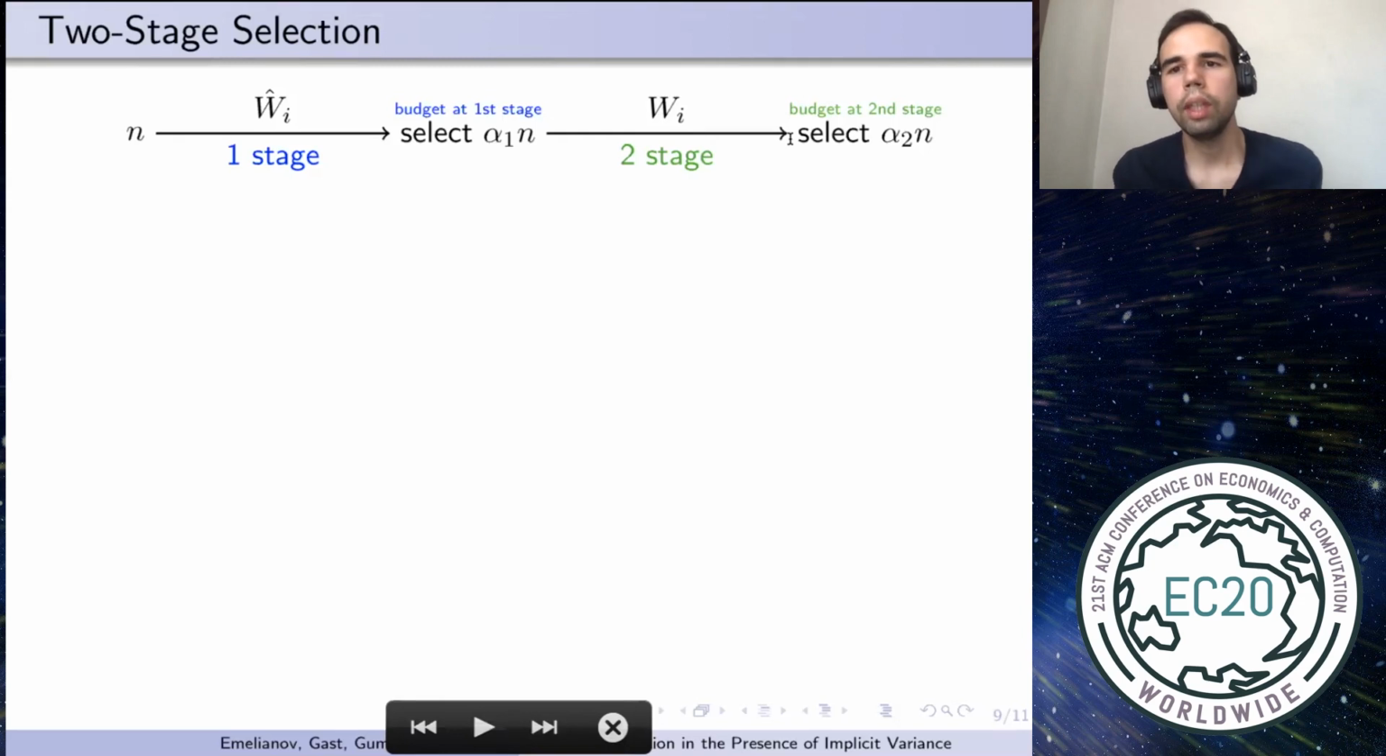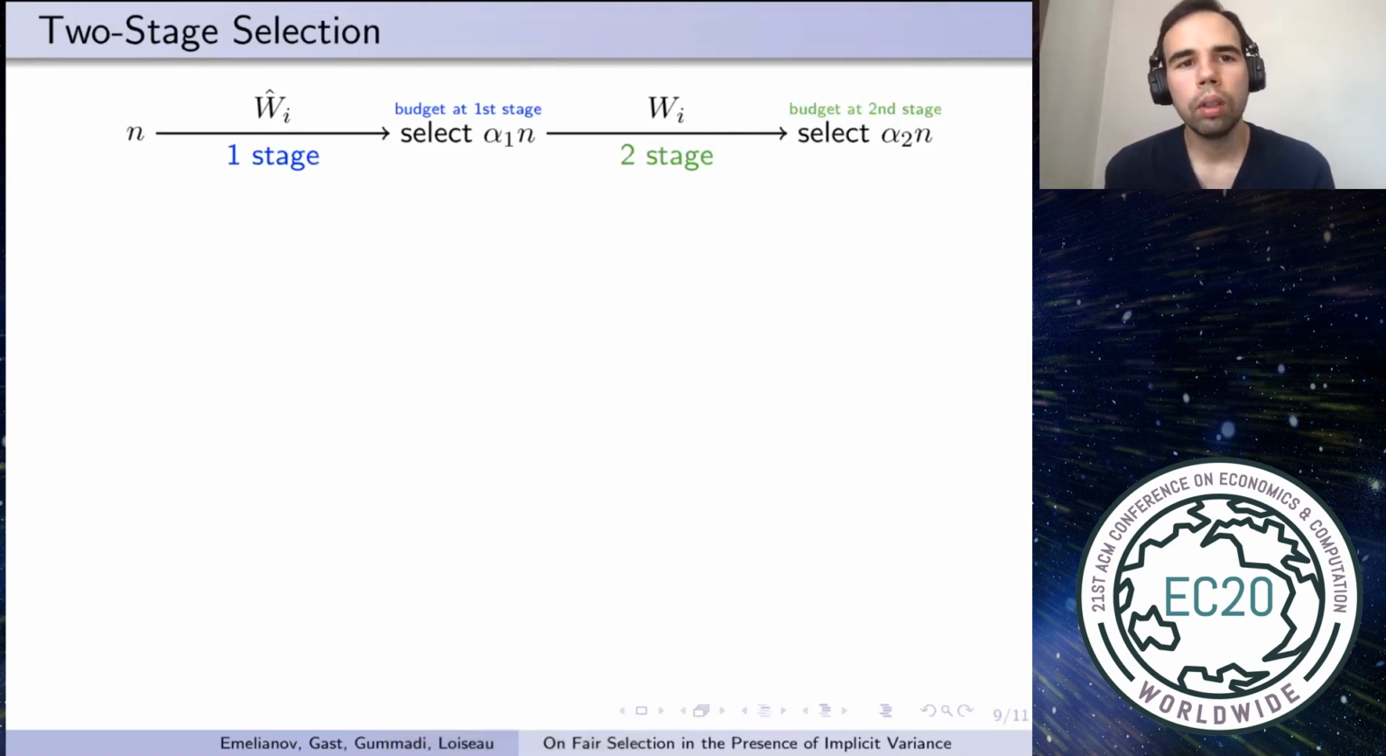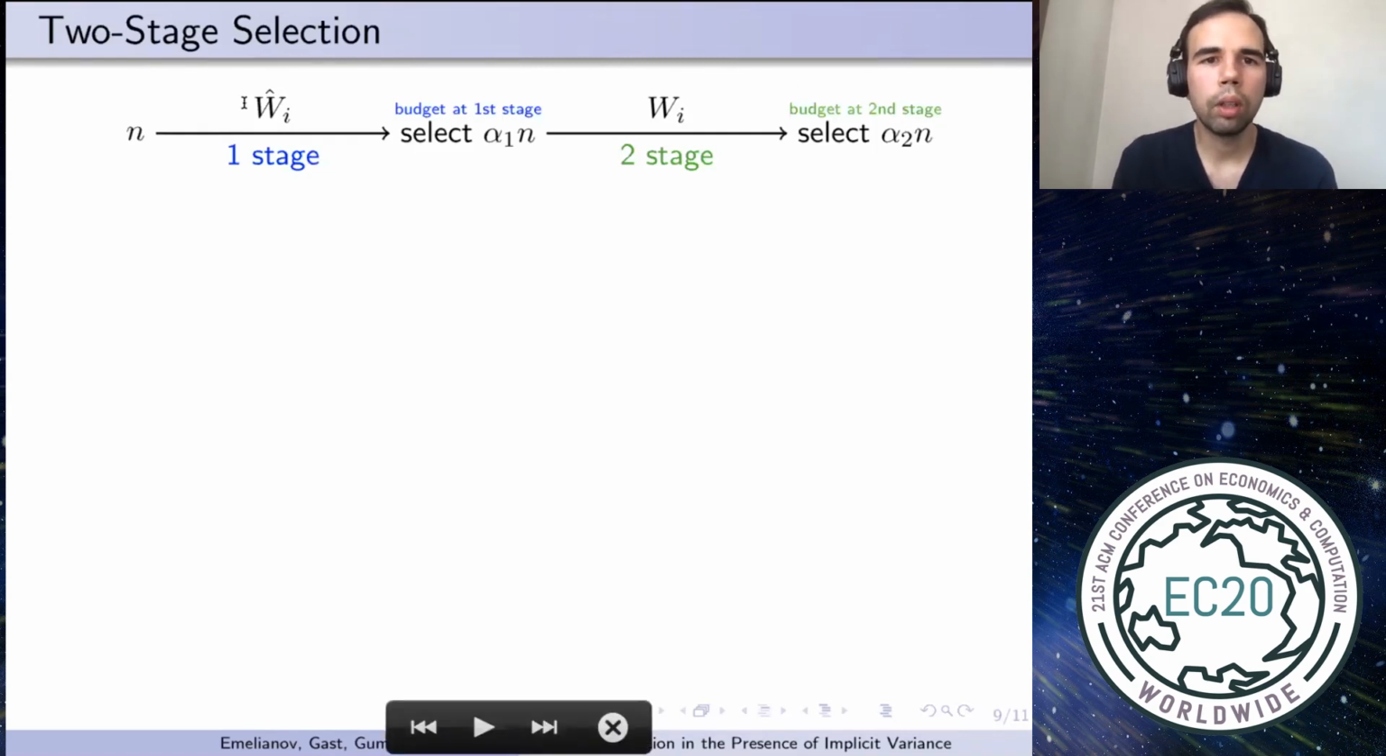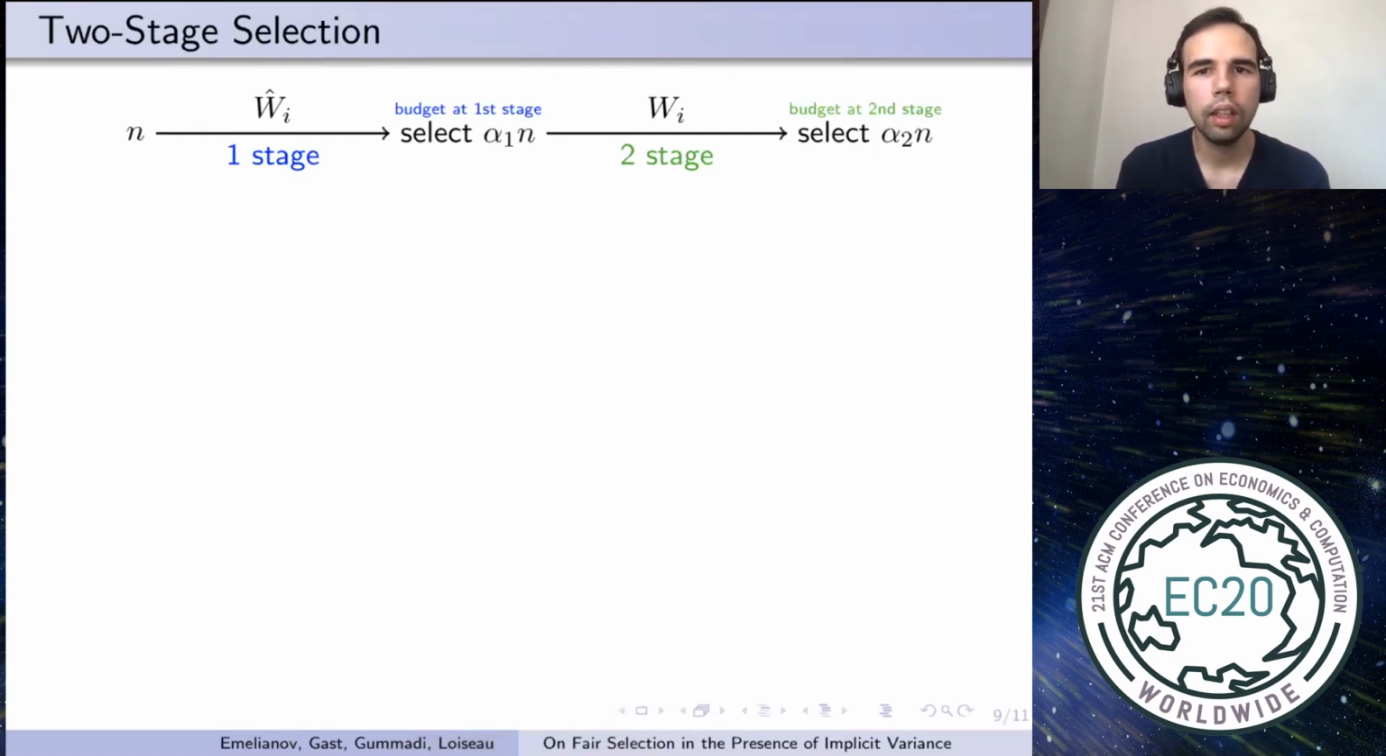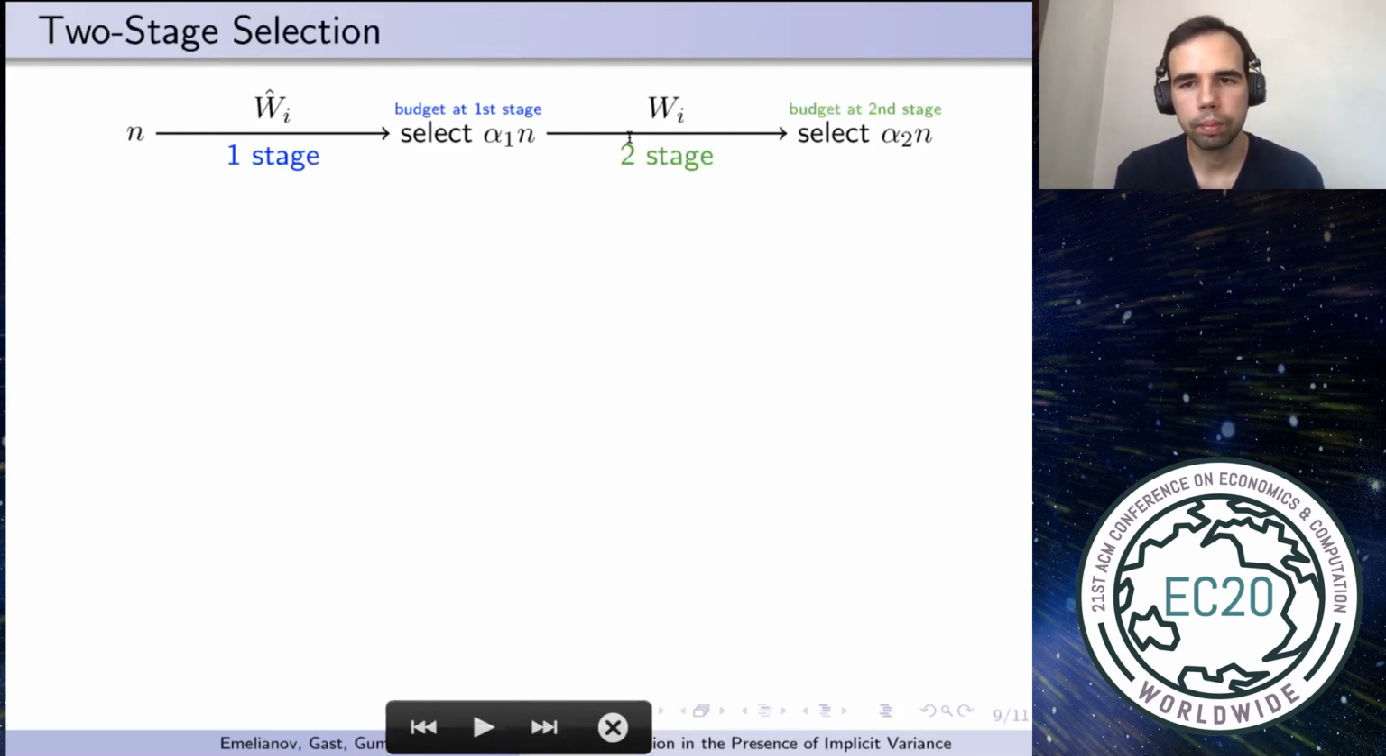After the decision maker refines its selection to meet the new selection budget alpha 2. So this two-stage setting can model a typical hiring pipeline, when at the first stage some low precision estimate is given. For example, it could be a CV of the candidate, and at the second stage, the quality is observed more precisely, and it can correspond to the interview stage, for example.